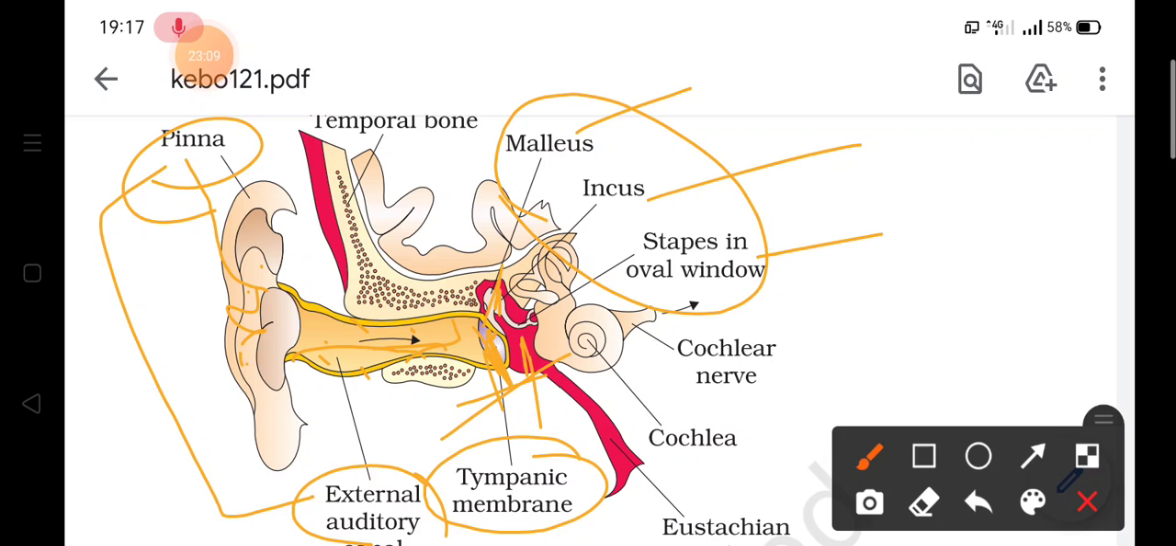Now the ear ossicles, what is the function of ear ossicles? They will increase the efficiency of transmission of sound waves, and now these sound waves will reach the inner ear.